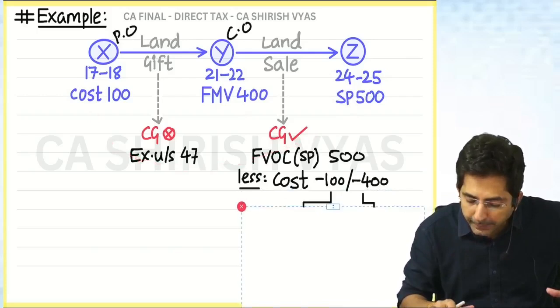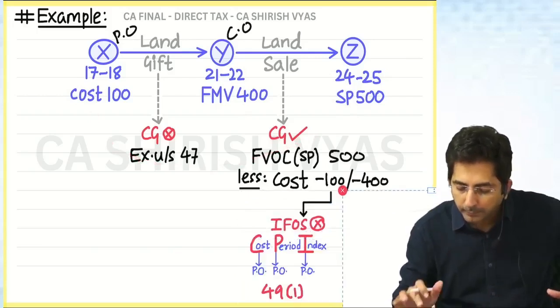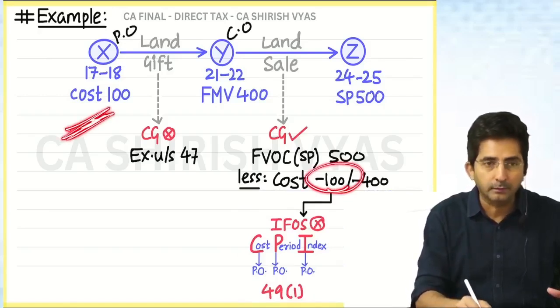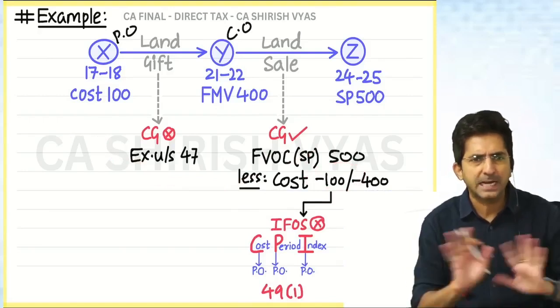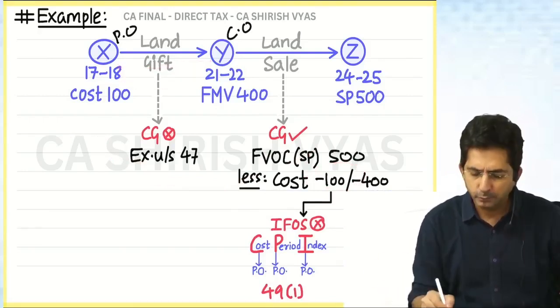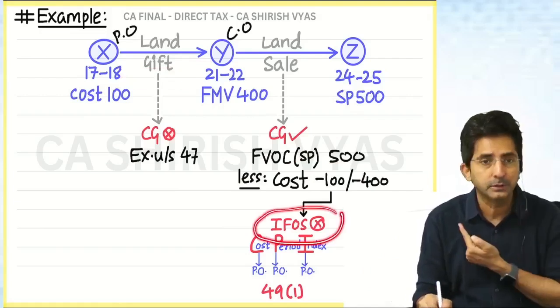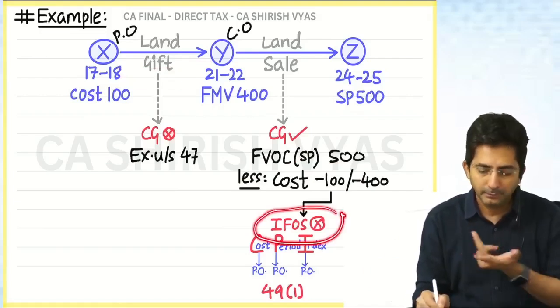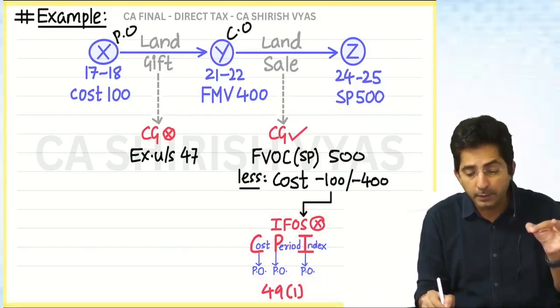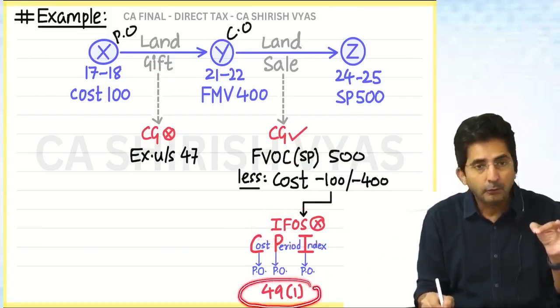Now see, I have made a good chart over here. Tell me, when to take 100, or you can say when to take the previous owner, if it was not charged in EFOS. We want it to be completely free. So I have written EFOS with a cross. Can you see the cross mark? Then you will take PO, PO, PO, and when you take previous owner, the section becomes 49.1.